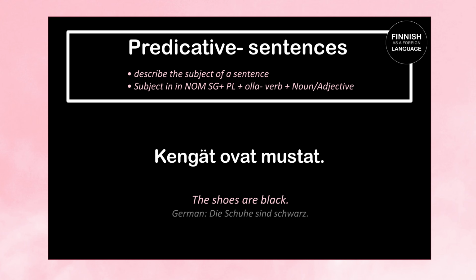Next example, kengät ovat mustat means the shoes are black. So kengät means shoes and mustat means black. Here we use the nominative plural because our subject is also in plural. Kengät ovat mustat. The shoes are black.